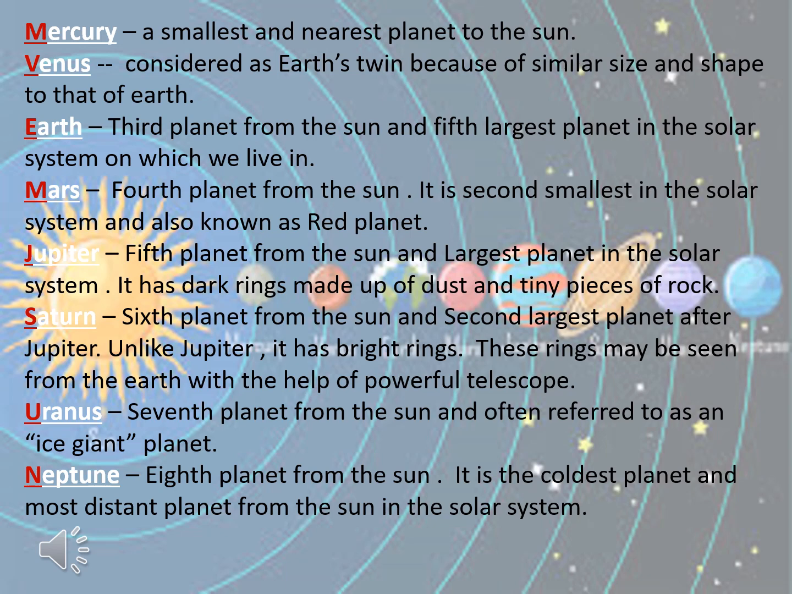Next is Neptune. Neptune is the 8th planet from the Sun and it is the coldest planet. Why is it the coldest planet? Because it is very far from the Sun, so the temperature remains cold over there. It is the most distant planet from the Sun in the solar system.